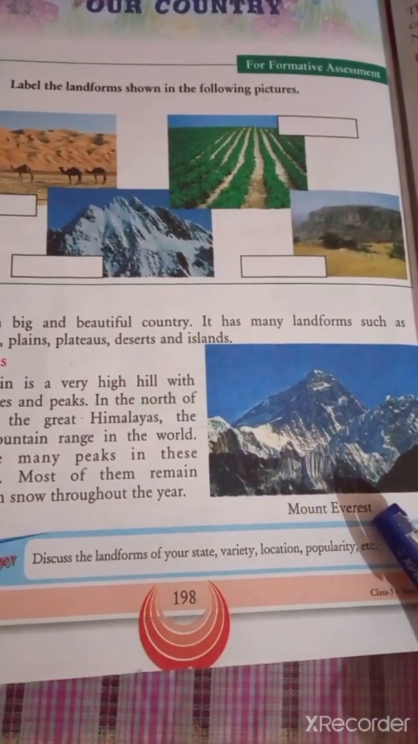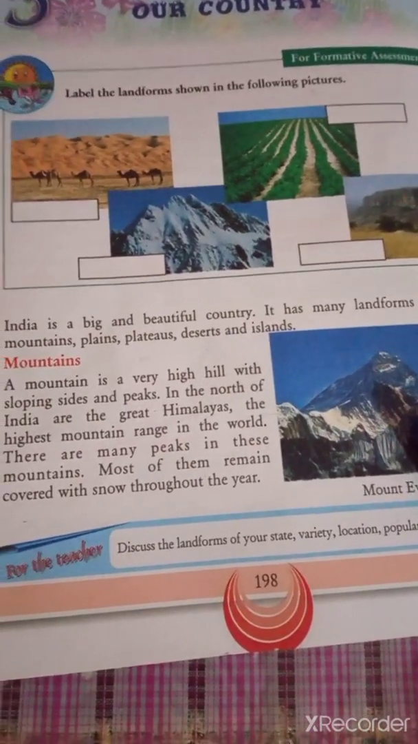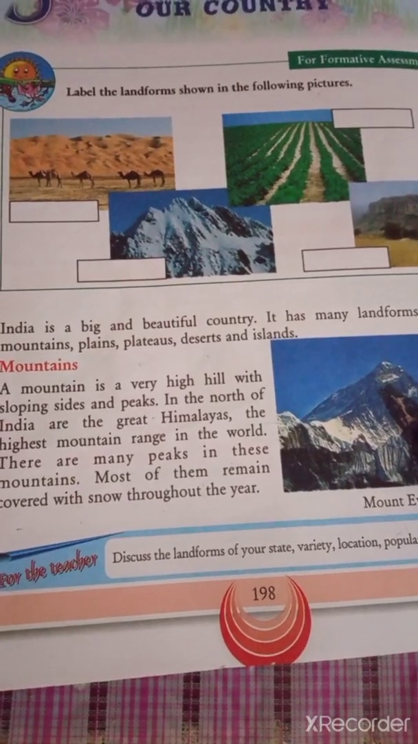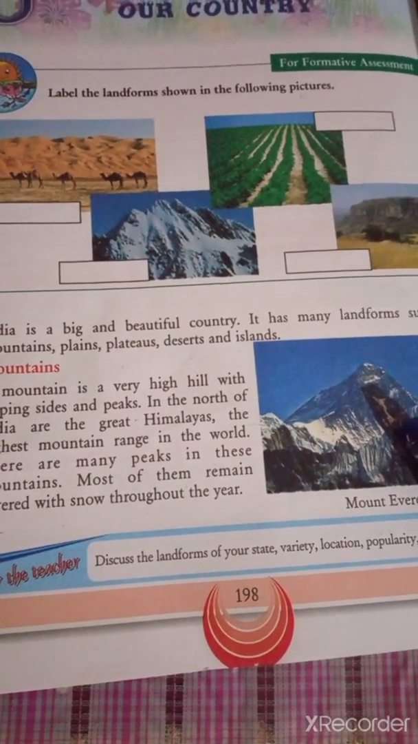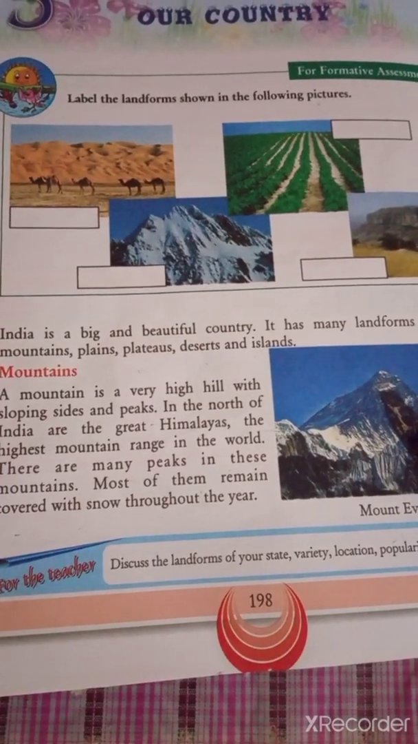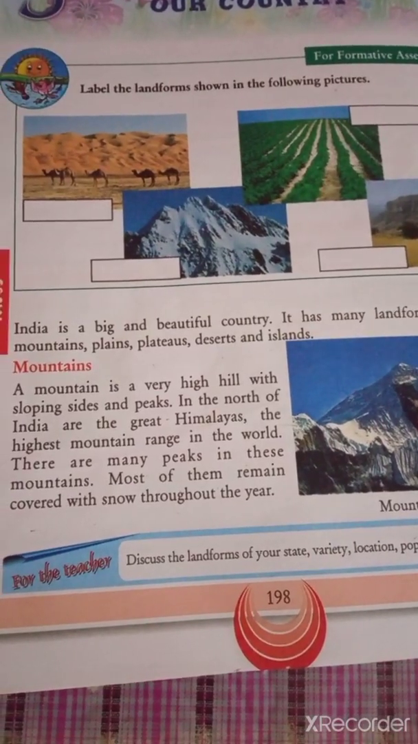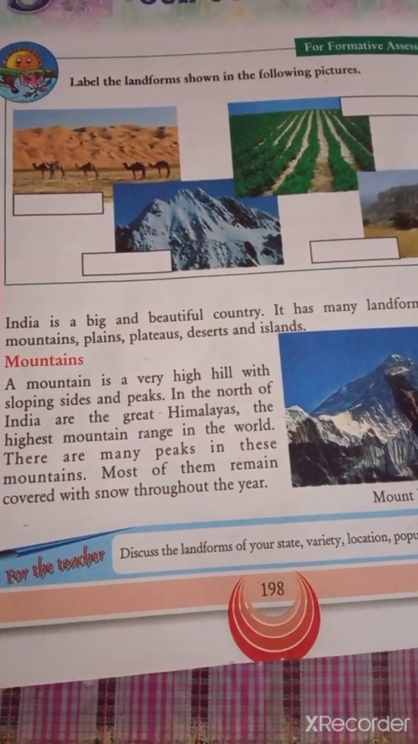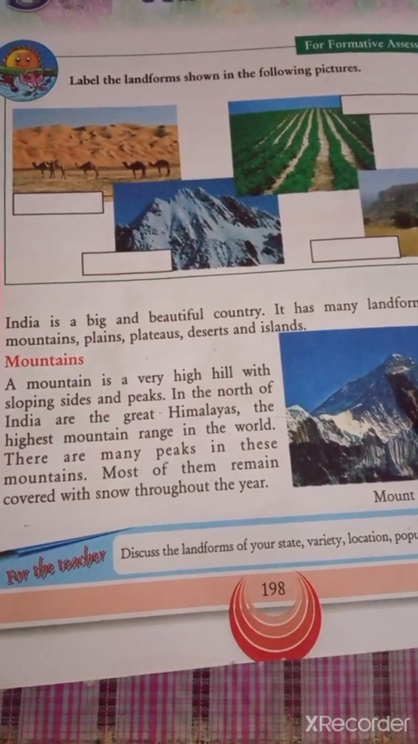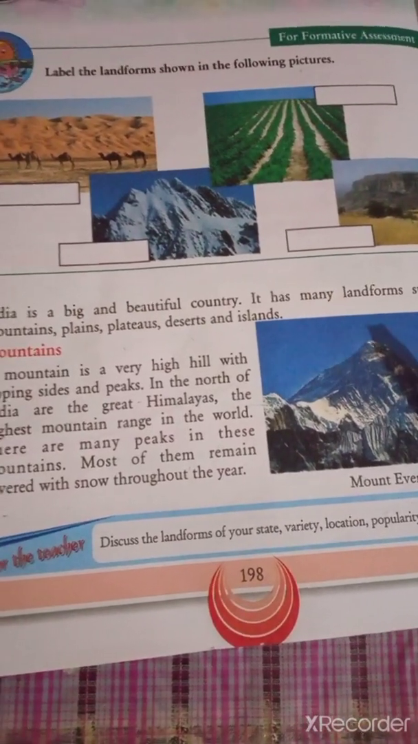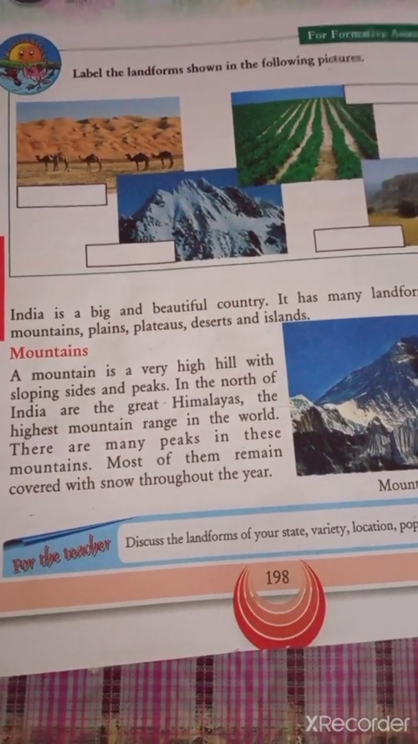When we think of mountains, we always remember Mount Everest. This is the place that is fully covered with snow, means it is covered with ice throughout the year. It has many peaks covered with ice. A mountain is a very high hill with slopes, sides and peaks. The Great Himalayas, where are they located? They are located in the north of India.